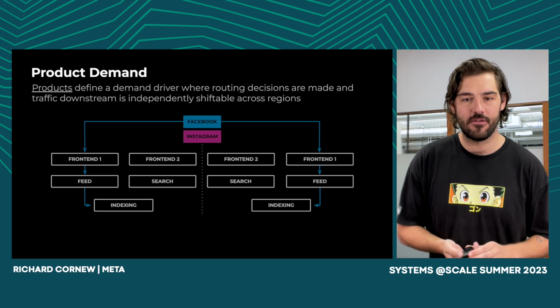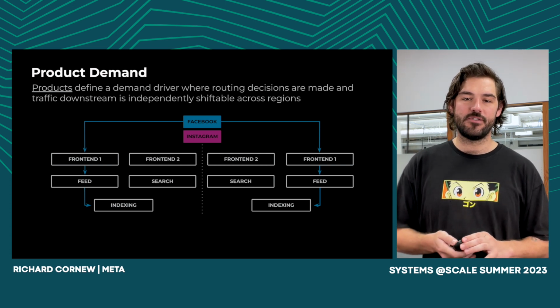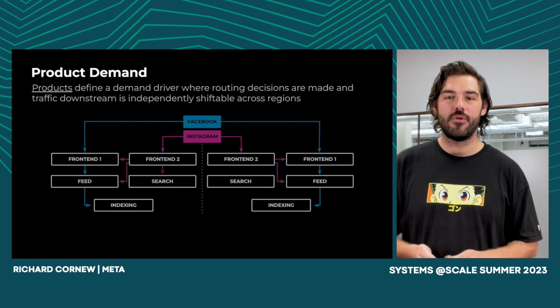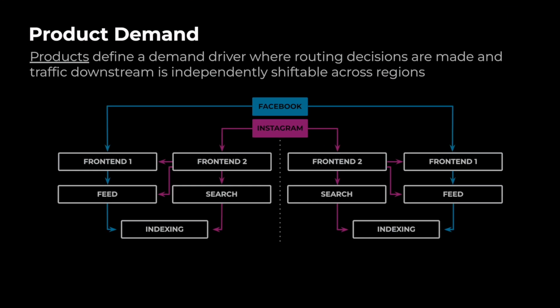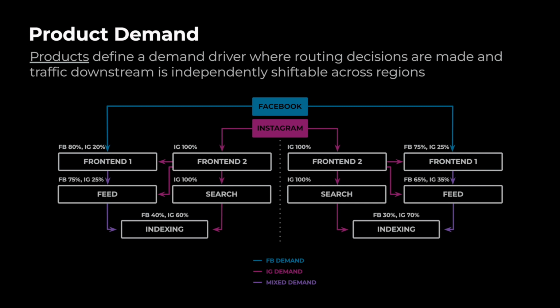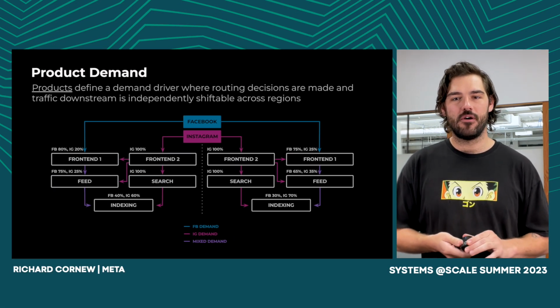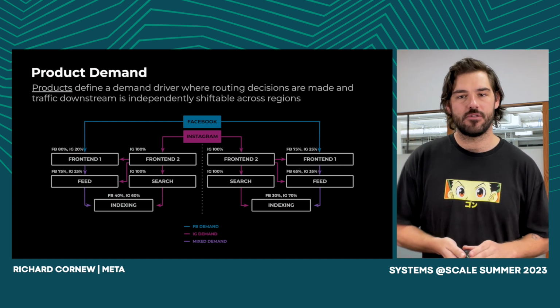So we know that frontend 1, feed, and indexing are a dependency chain that needs to scale up and down with the Facebook demand. But this gets a lot more complicated because a lot of our services support multiple products. Instagram will call into frontend 2, but those requests will also route into frontend 1, feed, and indexing. So when we look at the capacity requirements for indexing, we have to take into account how much of that is serving Facebook versus Instagram. And this becomes difficult because these requests take multiple hops in region. We understand who called us, but we have no idea who called them. So without a transitive perspective, it's really hard to scale and understand where this demand is truly coming from.